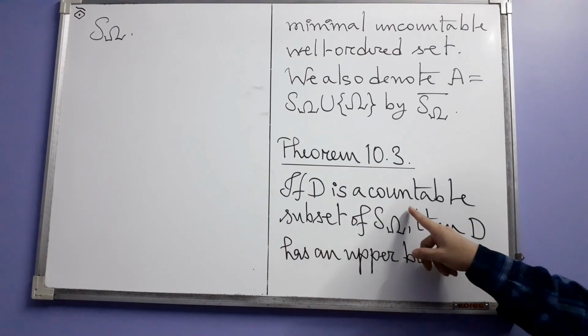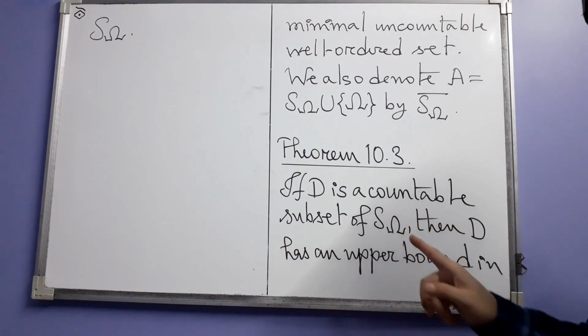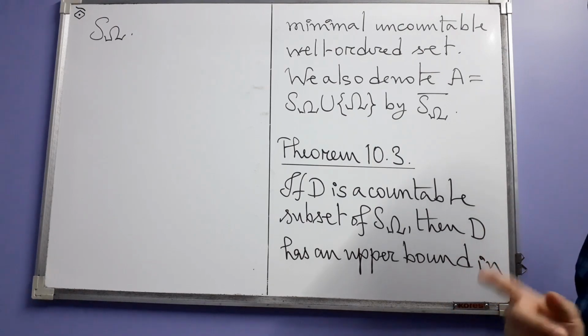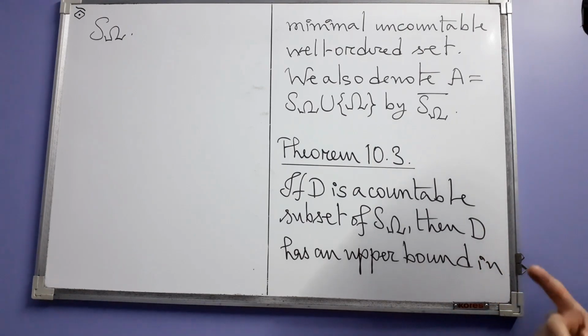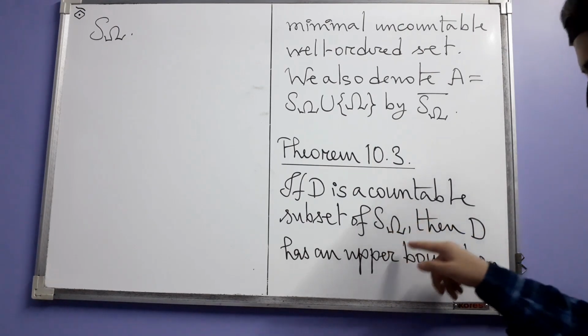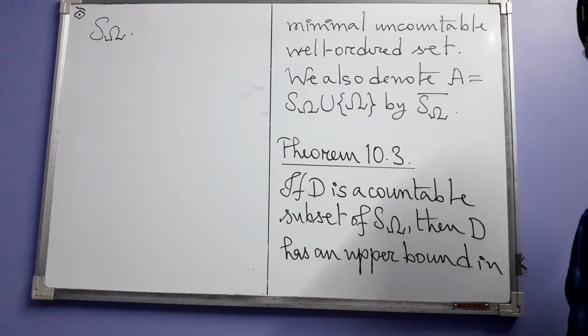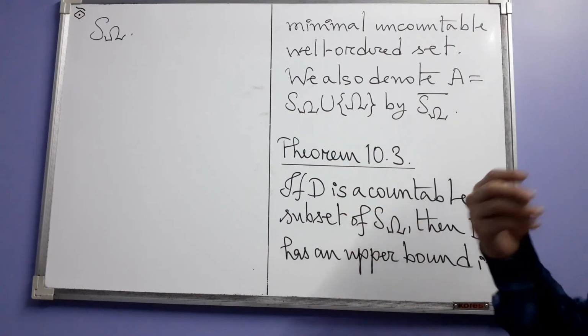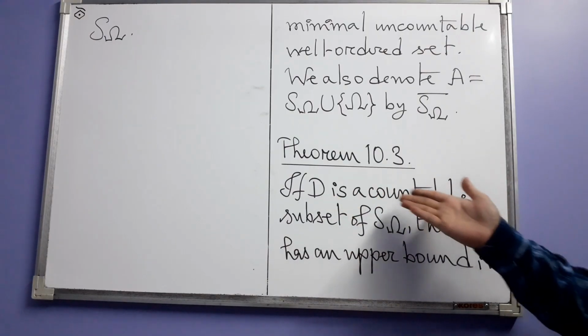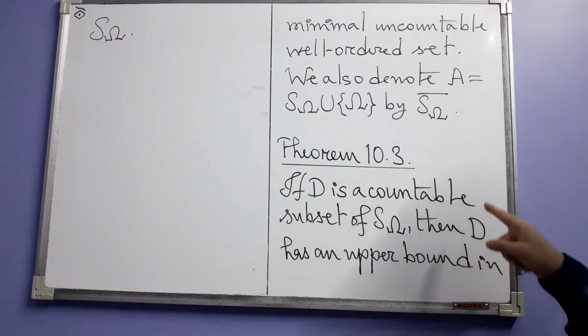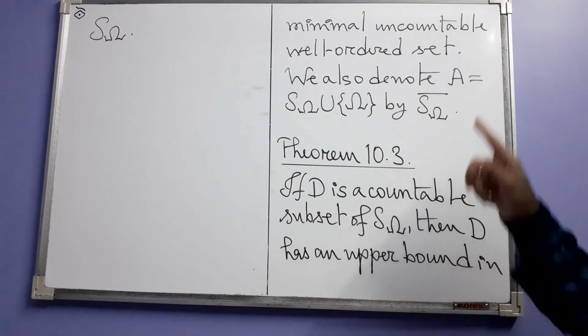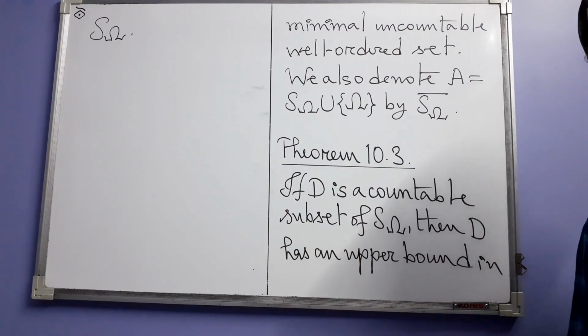Note that all the sections of S omega are countable. However, the sections of a well ordered set are not all its subsets. Okay, do not confuse that. Here D is just some subset which is a countable subset of S omega. Then D has an upper bound in S omega.